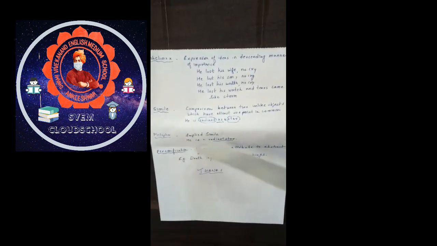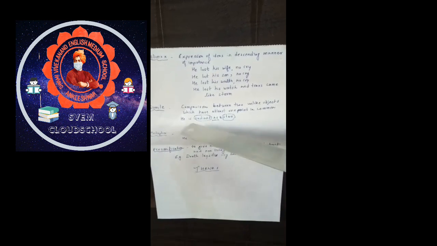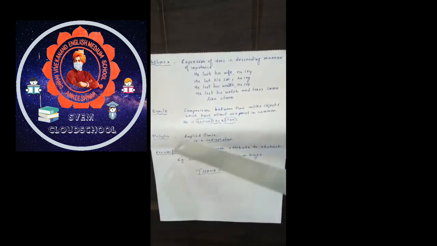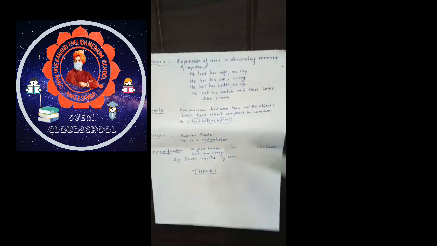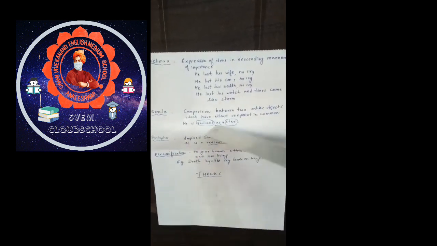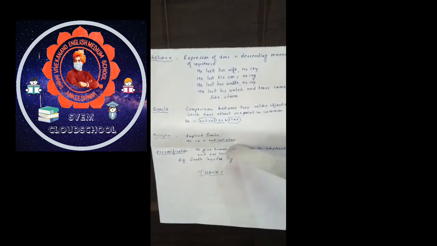The next figure of speech is metaphor. Metaphor is implied simile. We use the words without using as or like to describe a metaphor, whereas simile is described using the comparative words as or like. So metaphor is known as implied simile. He is a radiant star. Here we give the name to the person, the radiant star.